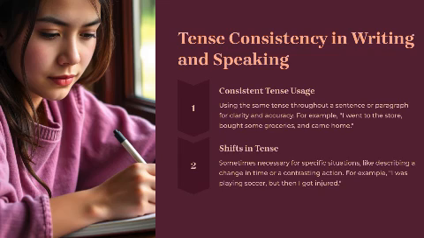Tense consistency is key to clear communication. When we switch tenses unnecessarily, it can confuse our audience. For example, he was running and eats a sandwich. Actually, the correct way is he was running and eating a sandwich. To practice, try writing a paragraph and double-checking that all the verbs are in the same tense. This will help you stay consistent.